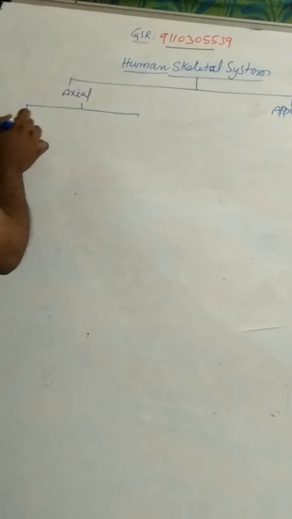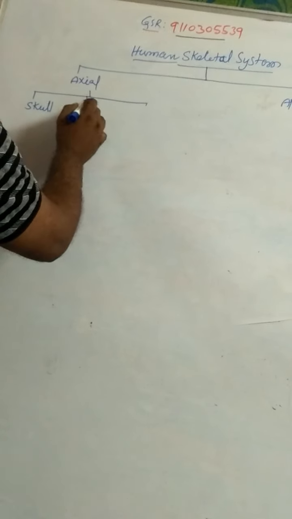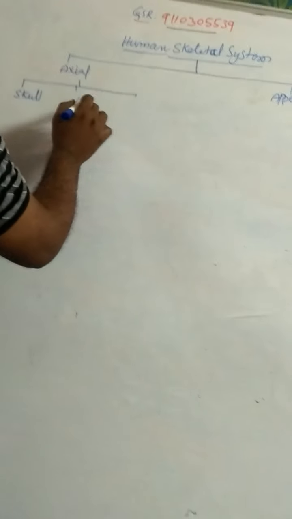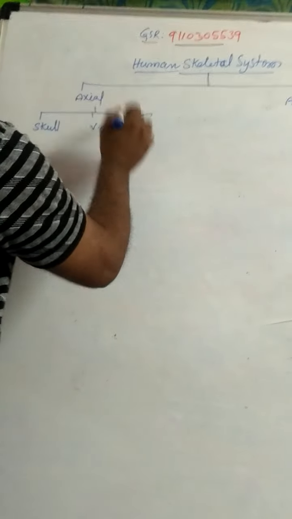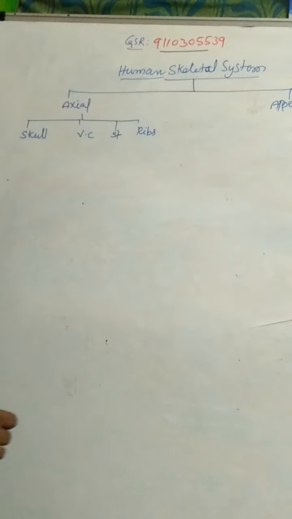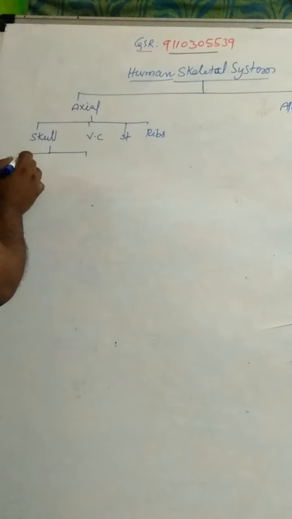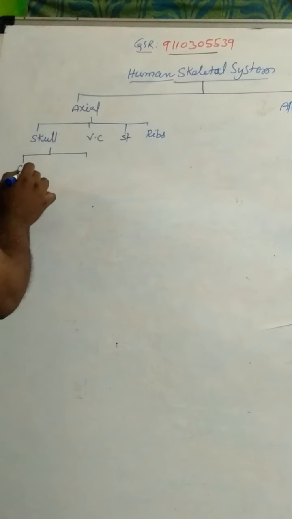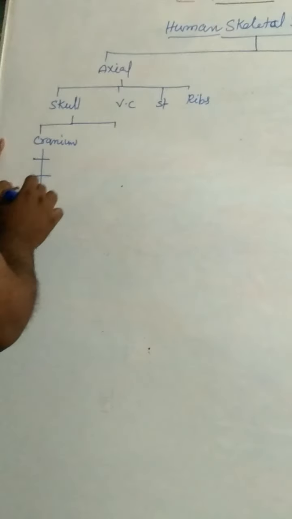Axial skeleton consists of the skull, vertebral column, sternum, and ribs. The skull consists of the cranium, the cranial bones. There are 8 cranial bones.